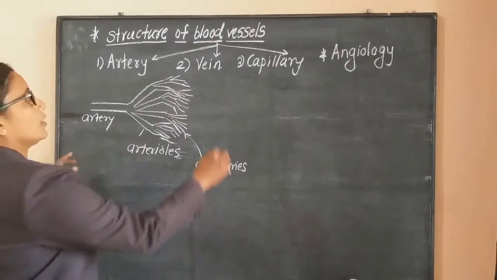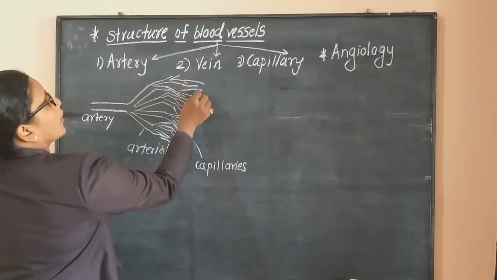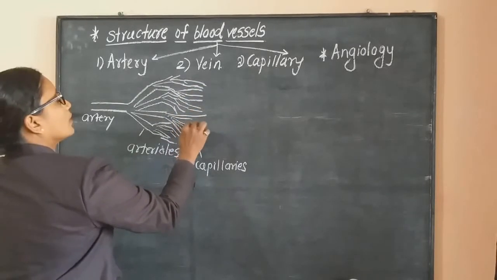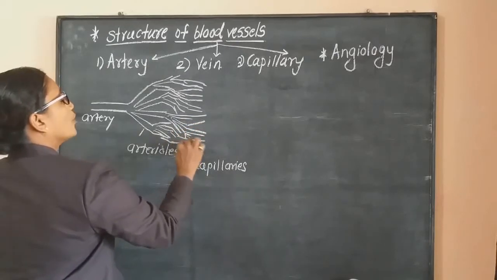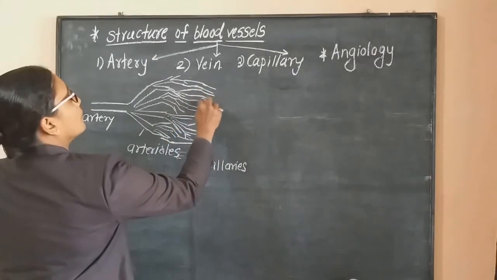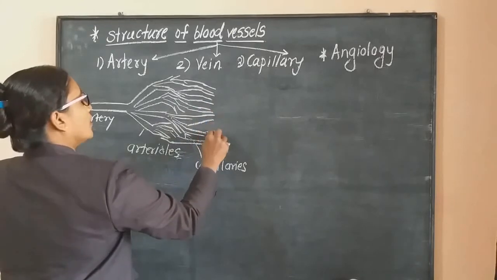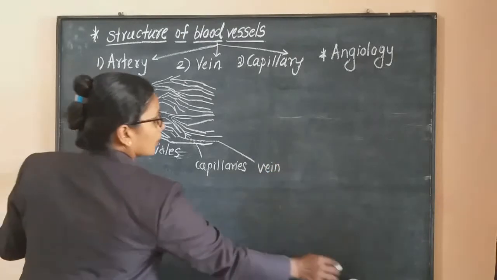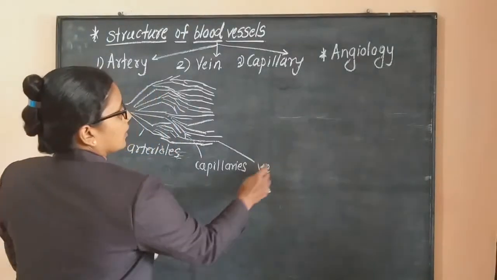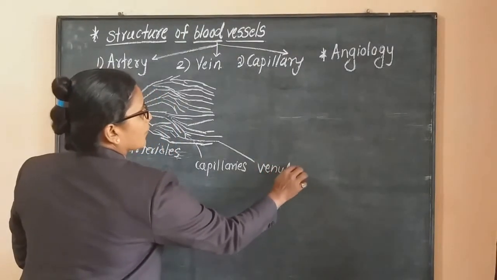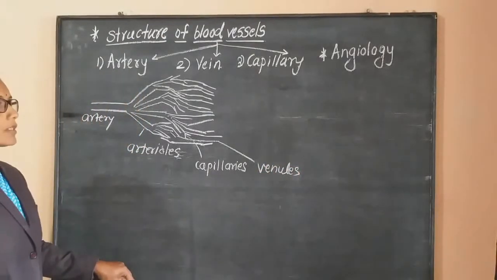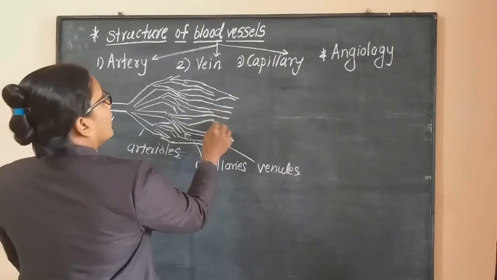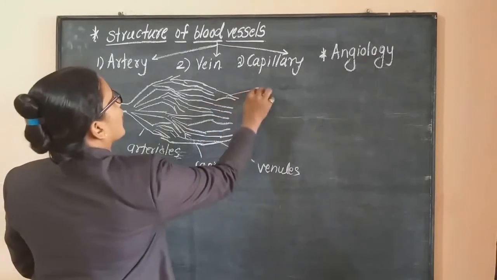Now these capillaries unite and form smaller blood vessels. Okay, these capillaries unite and form blood vessels. Sorry, these blood vessels are called venules, and these venules again join and they form the veins.